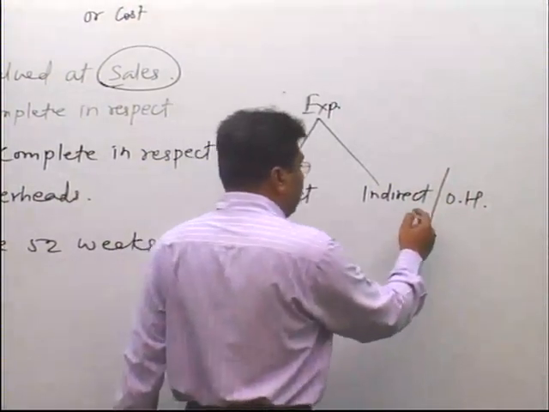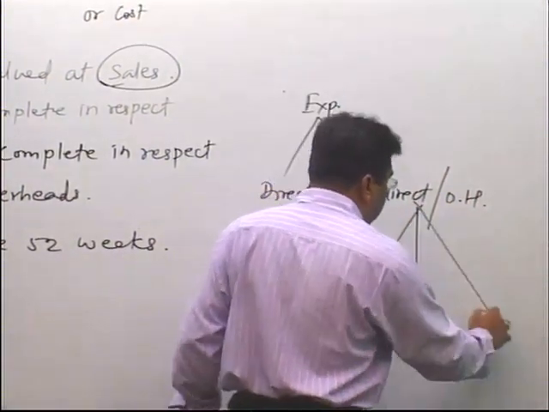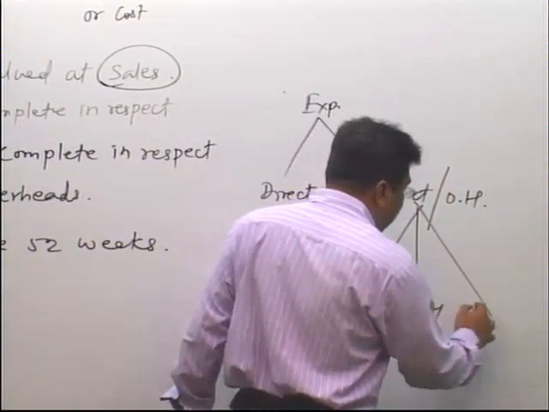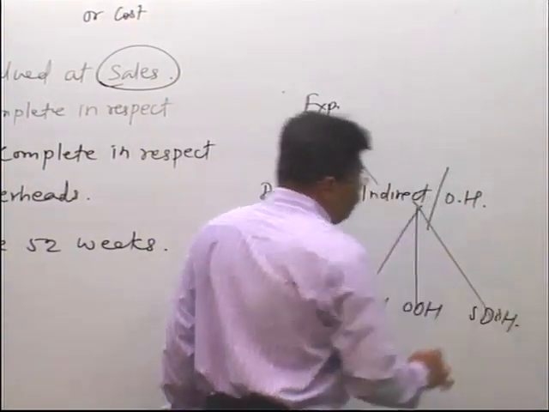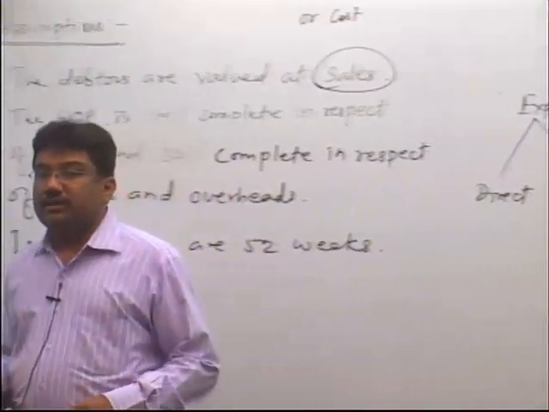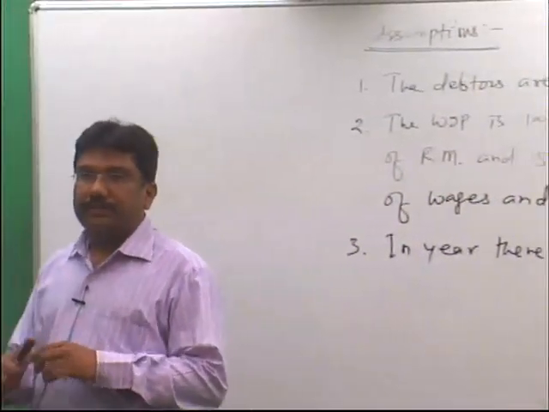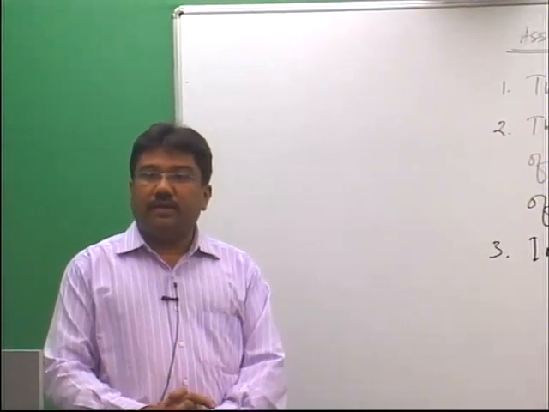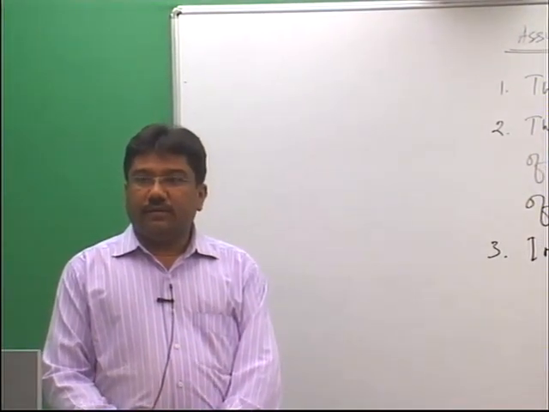And this indirect expense or overhead is again of 3 types: factory overhead, office overhead, and selling and distribution overhead. So, overhead means indirect expenses. Is it clear? Please tell me, is it clear? Yes, sir. Okay, thank you.